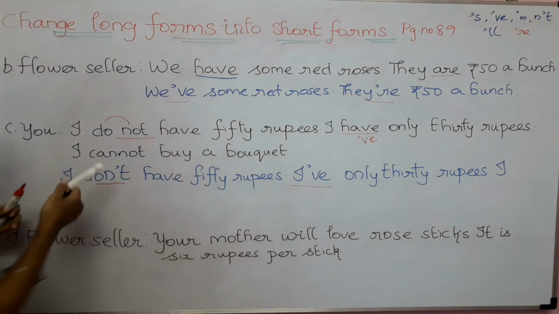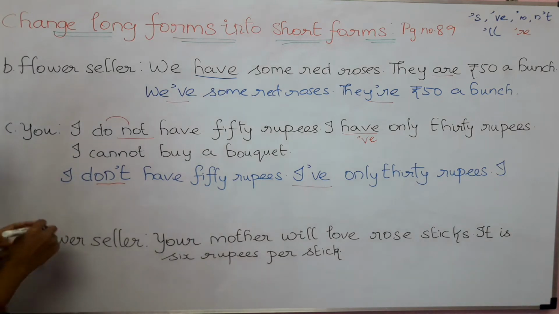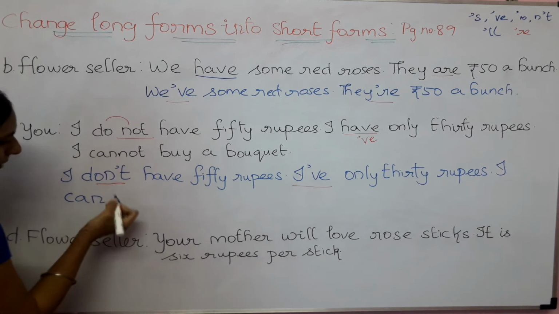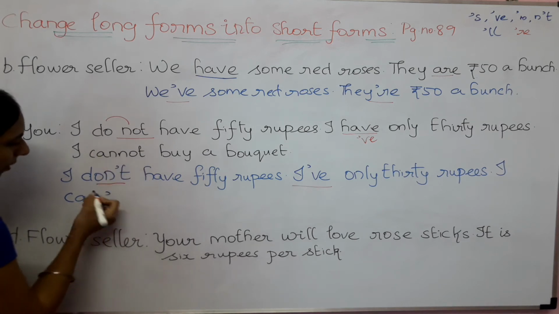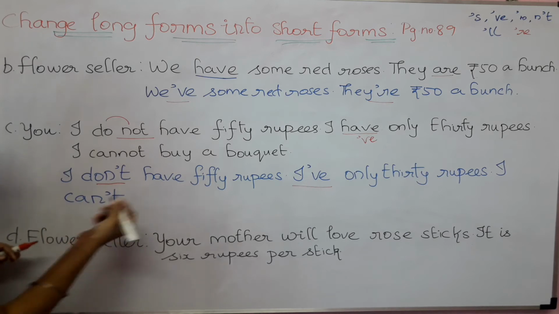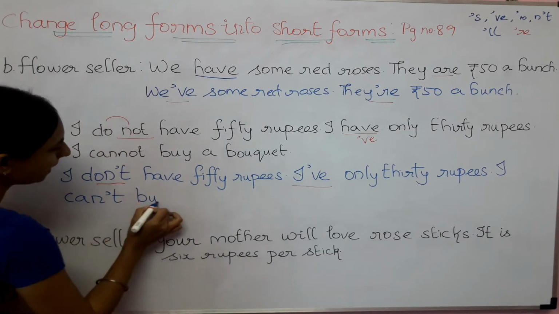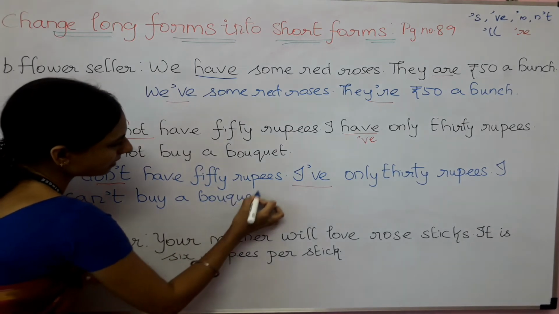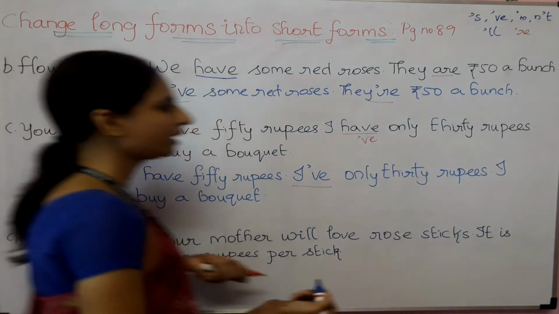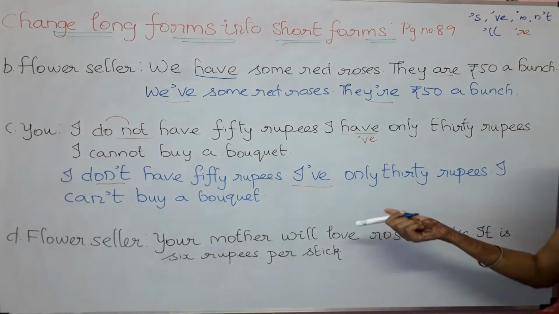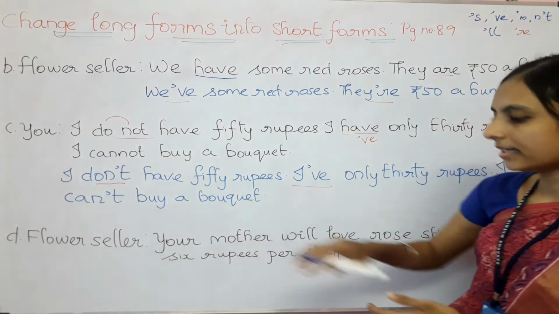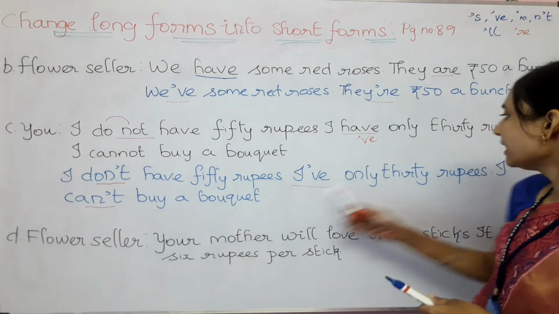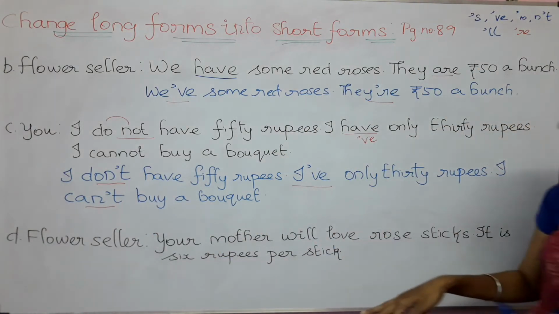Then the next sentence. Now there is a word, that is cannot. How can we write this cannot? Yes, there is a double N, so we need to use only one N. Then not will become apostrophe T. I can't buy a bouquet. Okay. So here the change has been made in the cannot verb only. So cannot will become now can't.